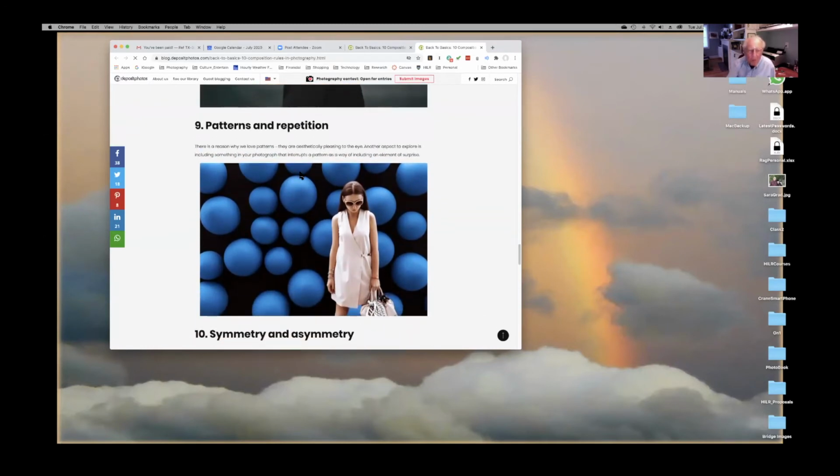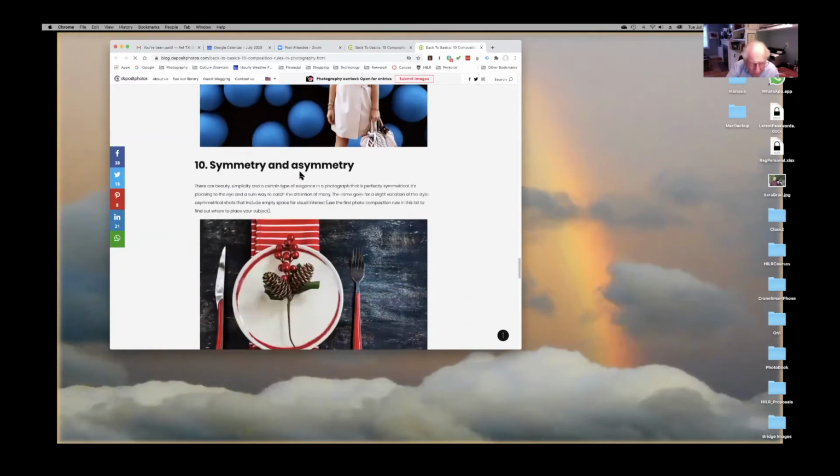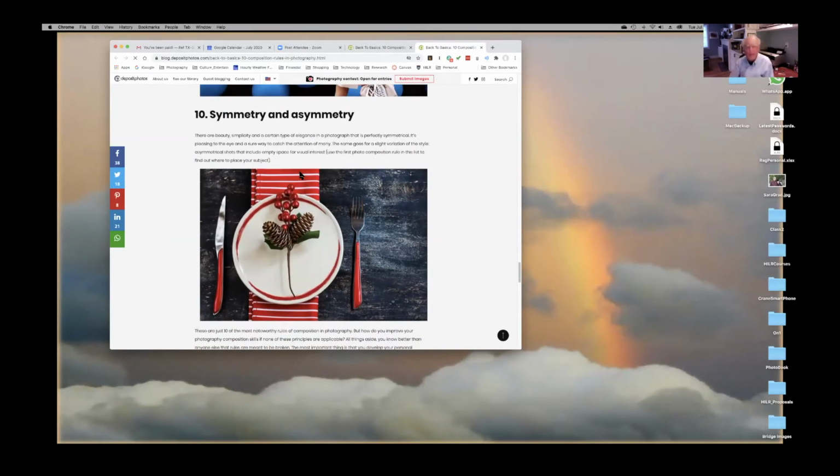This is probably one of the more difficult things to do, and I'll show you how effective this can be, and that is to look for patterns. Everywhere in your photograph, look for some kind of a pattern that either repeats or lends itself to a background or sometimes even to the foreground, and repetition within the frame. And then what we call symmetry and asymmetry.